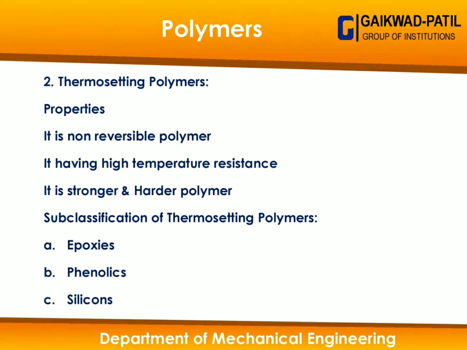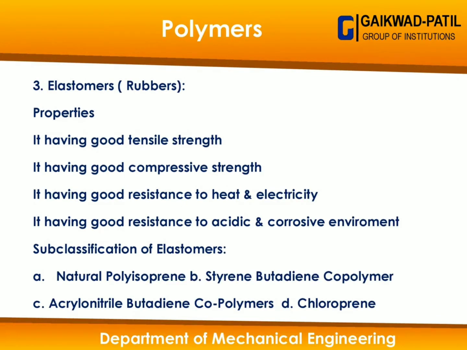Then phenolics is used for piping solutions. It is used for manufacturing pipes which can be used for transporting hot fluids from one location to another location, like gases and liquids also, right? Then silicon is also one of the useful materials for electrical and electronics appliances. Then the next subclassification of the polymer is elastomer. That elastomer we also call rubber.